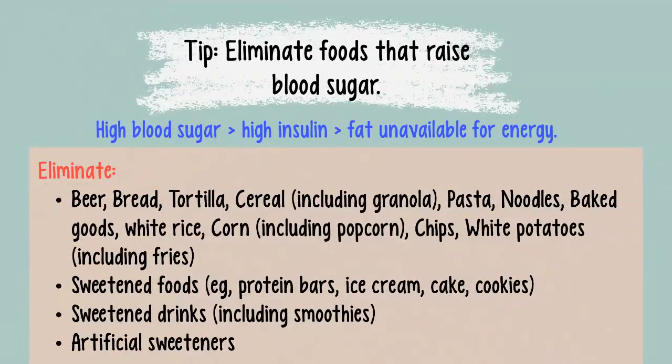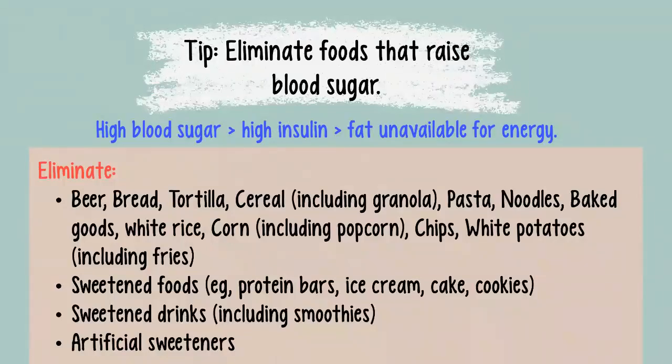Next recommendation is to pay attention to the food, the quality of the food you're eating. This was kind of covered in the whole grain section of HealthScore. But the fact is that even if you have a structured meal plan, even if you're cooking your own meals, even if you're not snacking, if you are eating foods that raise your blood sugar, you're going to raise your insulin levels. Insulin is a hormone that's present when we have high blood sugar, and it tells your cells to store any calories as fat.